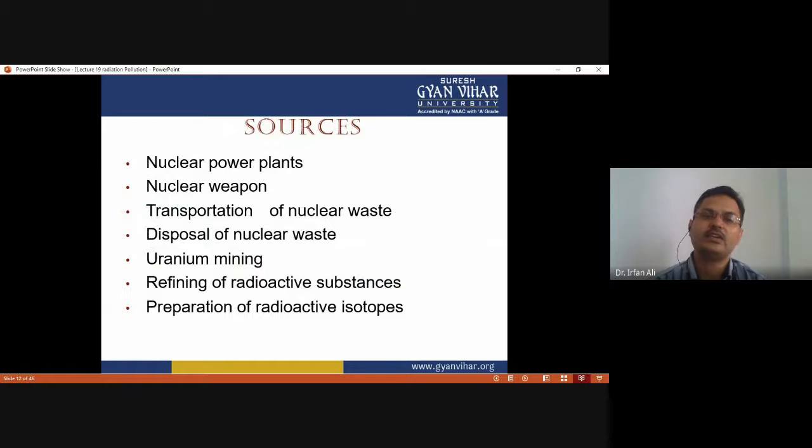That's why all of these are sources of radiation pollution: nuclear power plants, nuclear weapons, transportation of nuclear waste or radioactive material, improper disposal of nuclear waste, uranium mining, refining of radioactive substances, and preparation of radioactive isotopes. So all these are sources of radiation pollution.